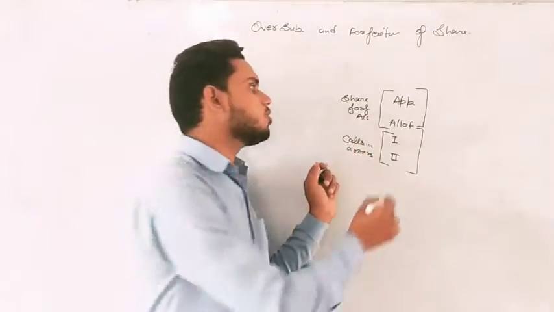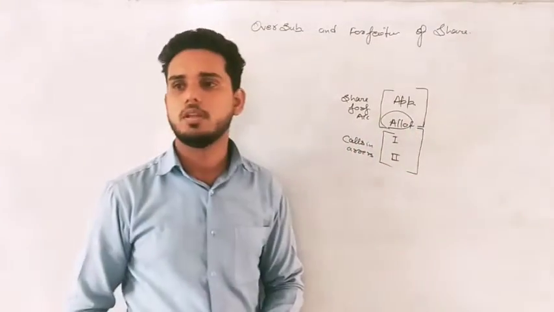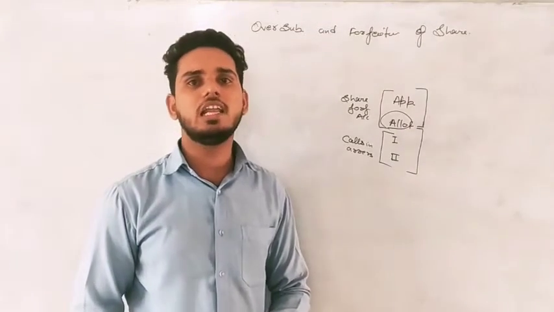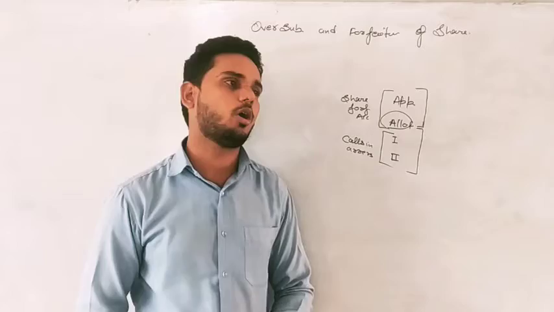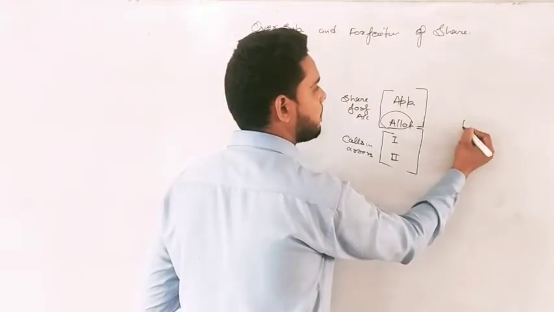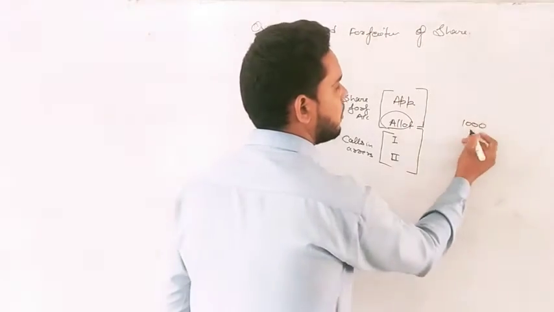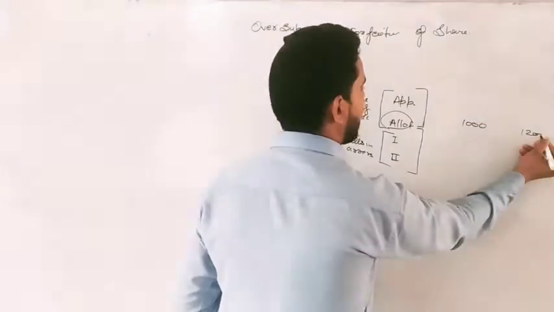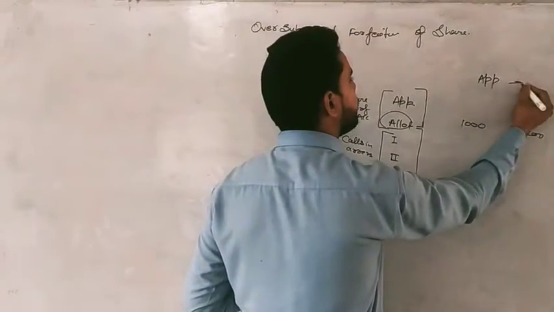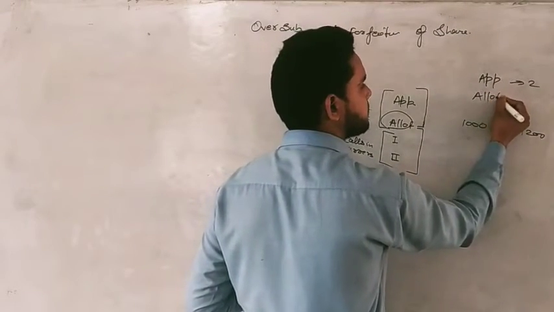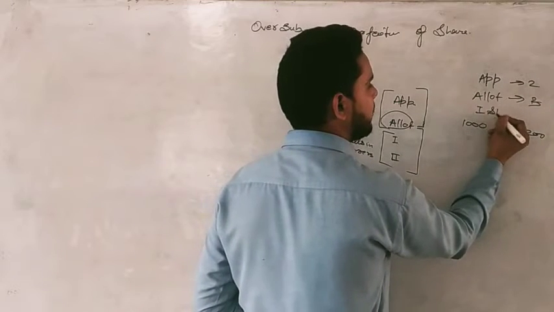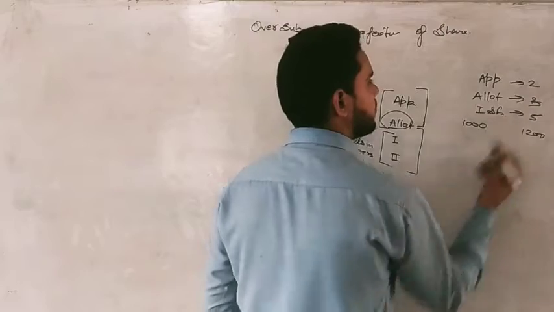Let's suppose someone has not paid allotment. But even if he has not paid allotment, unwillingly he has paid a part of the allotment. Why? Because at the time of making application, let's suppose we have given 1000 shares, but he applied for 1200. The amount payable was application 2 rupees, allotment 3 rupees, and let's suppose on first and final call, 5 rupees.